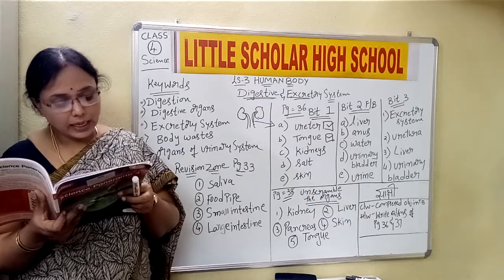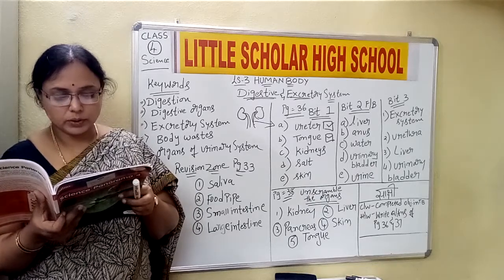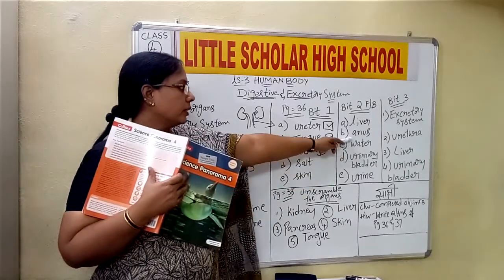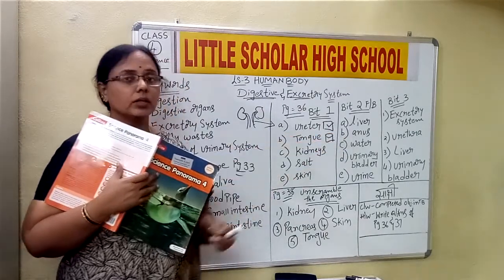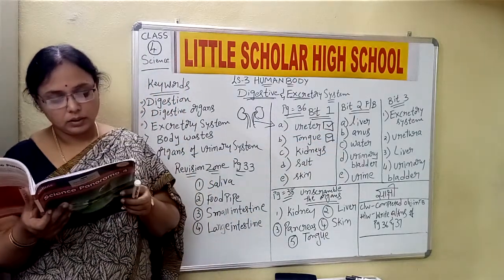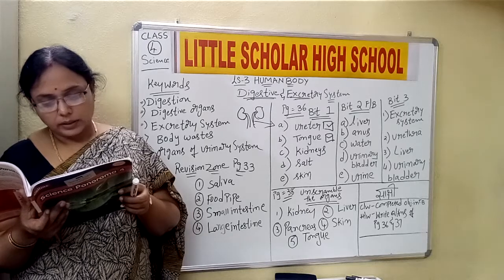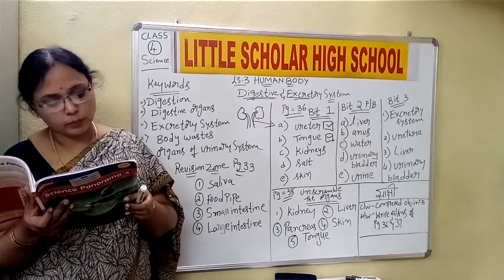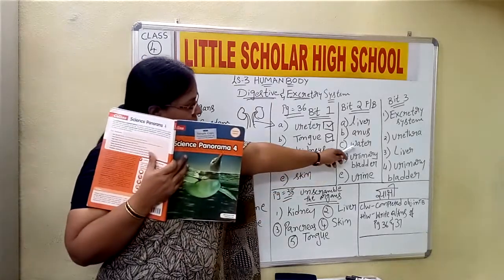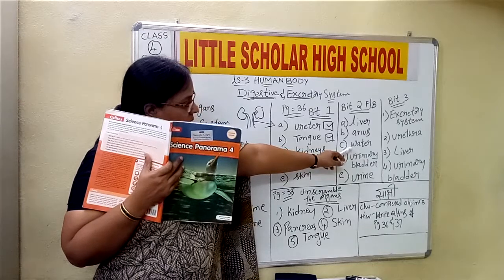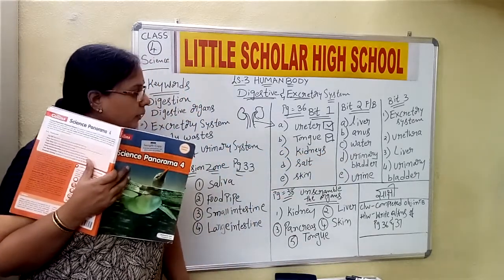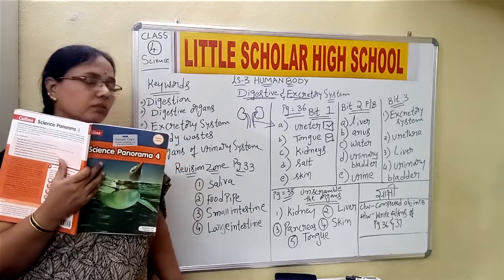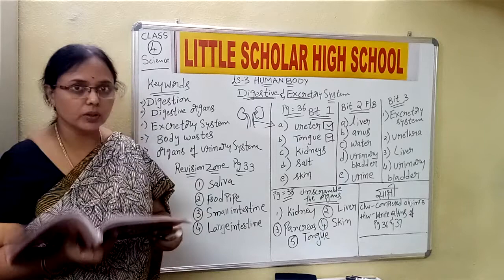Then B1, the undigested part of the food passes out of the body through anus. Anus, the undigested waste material is coming out through anus. Then third one, dash helps to digest food and flush out waste from our body. It is water, children. Water is the liquid which flushes out the waste from the body.